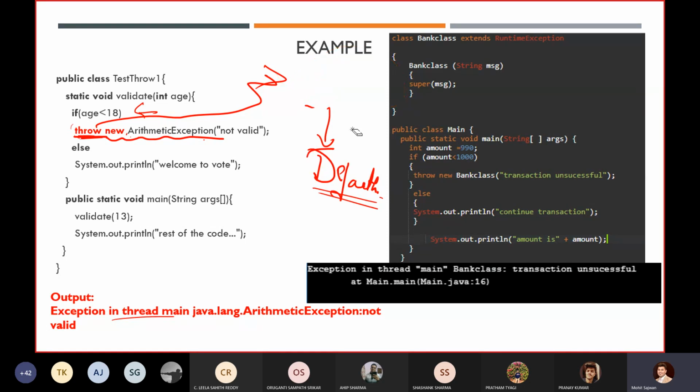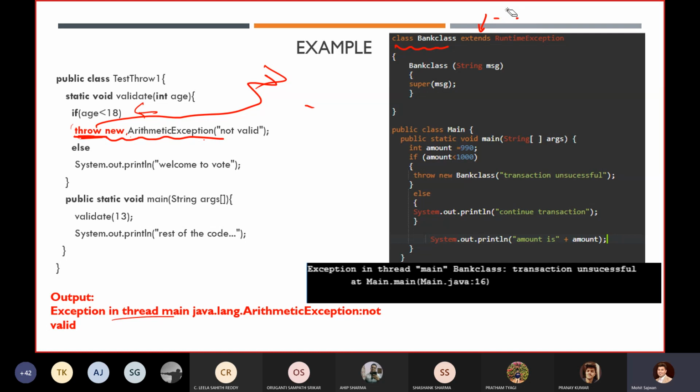In some of your lab problems, as I've already discussed with you in your last lecture, you have to create your exception class. You can create your own exception class too. And here you have to use the concept of inheritance.